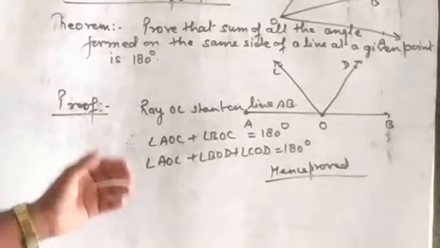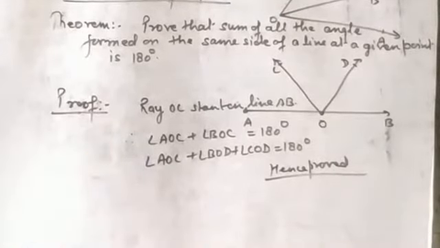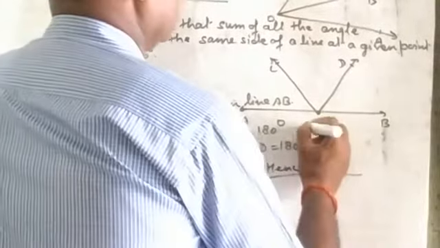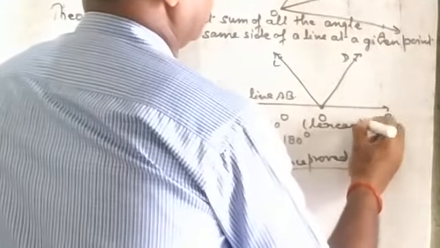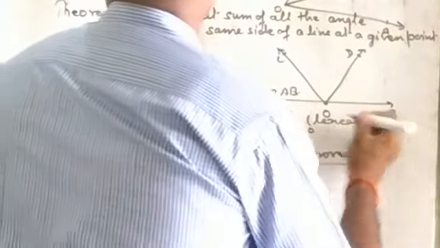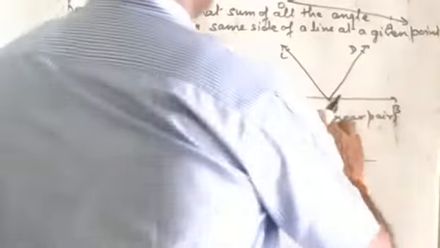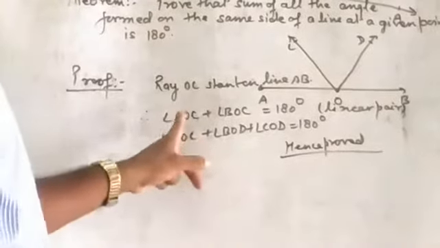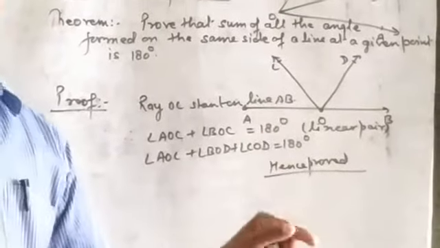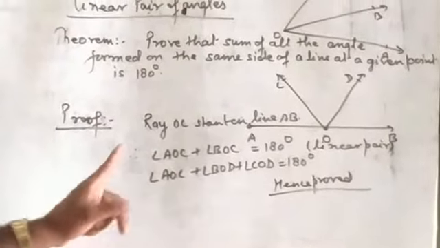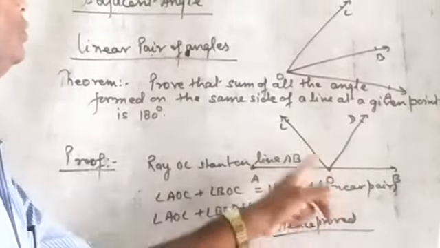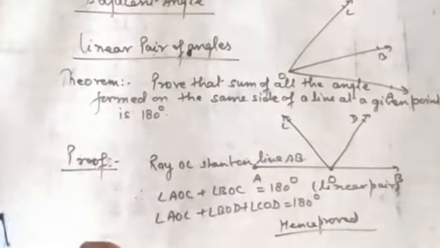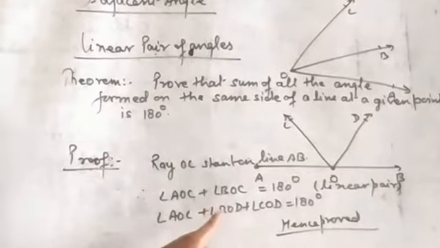Okay. What we have done? Here you write linear pair. Then all of you know the linear pair angle sum is 180 degrees, and if they have a common vertex, then AOC plus BOC is equal to 180 degrees.